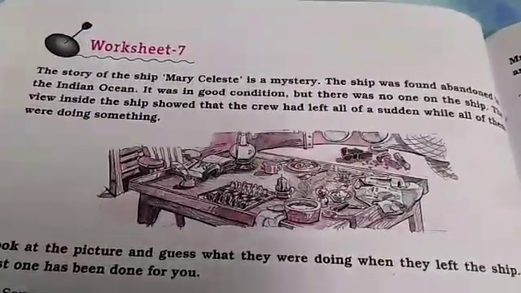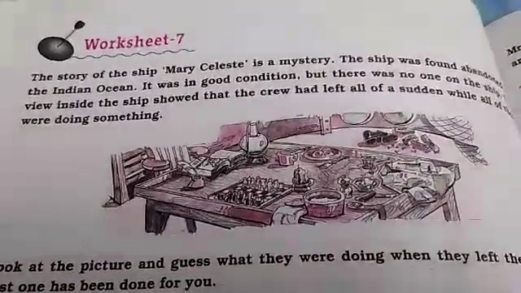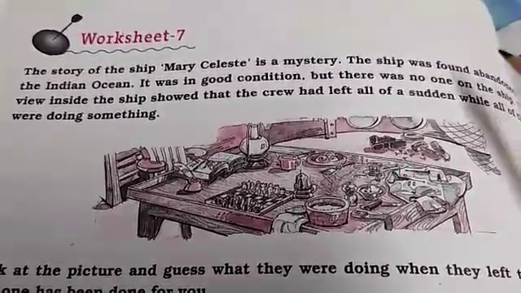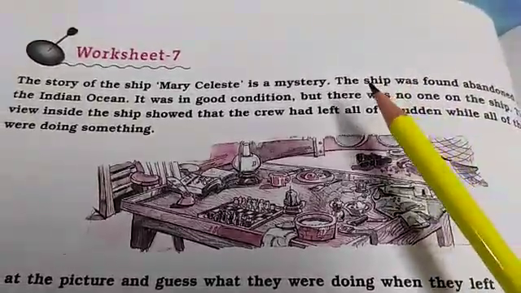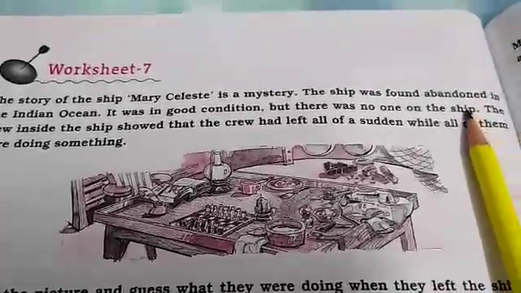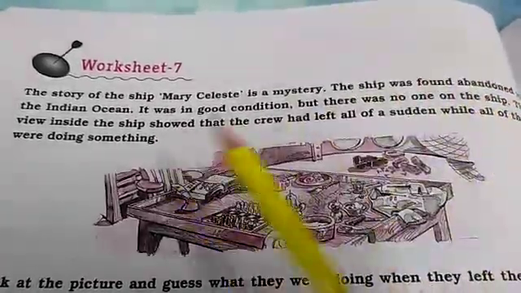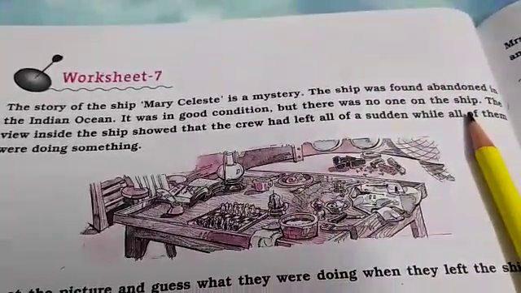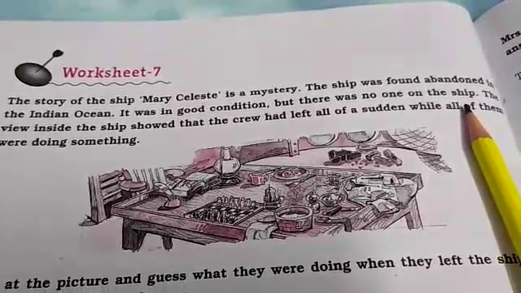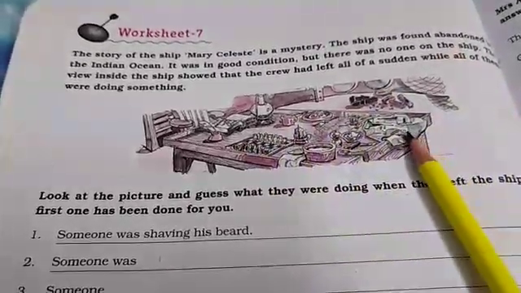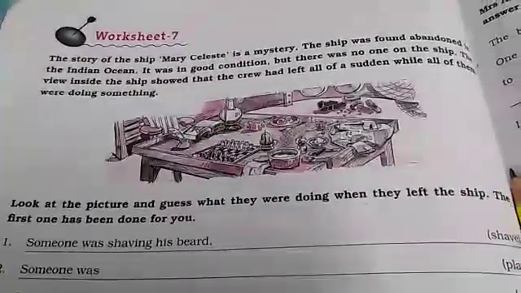And the next worksheet is, this is the story of the ship. The ship name is Mary Celeste, a mystery. The ship was found abandoned in the Indian Ocean. It was in good condition, but there was no one on the ship. The view inside the ship showed that the crew had left all of a sudden while all of them were doing something. So look at these pictures and guess what they were doing when they left the ship.